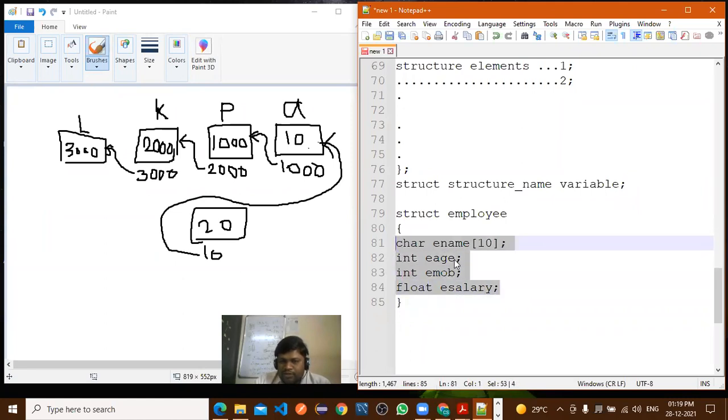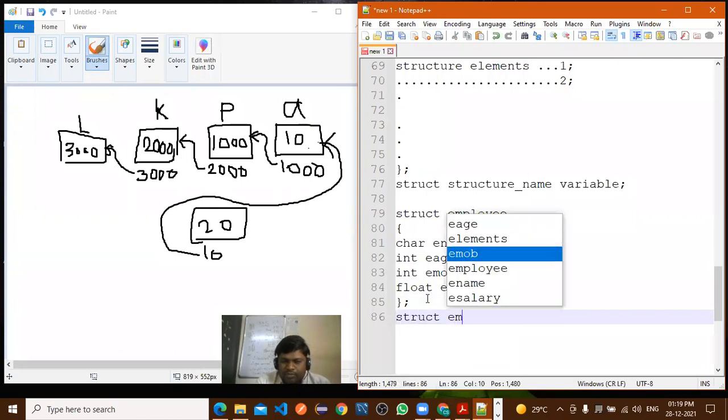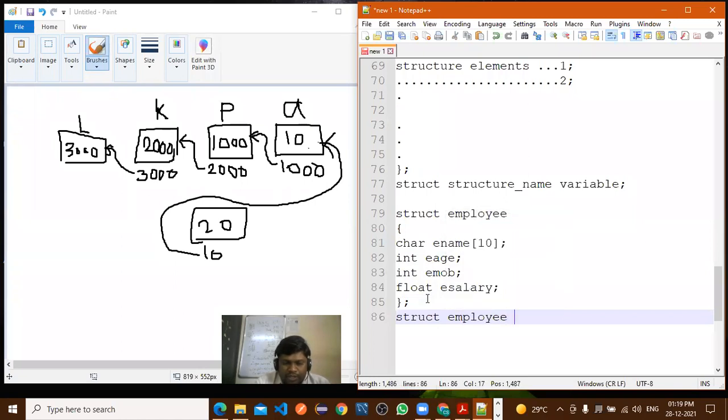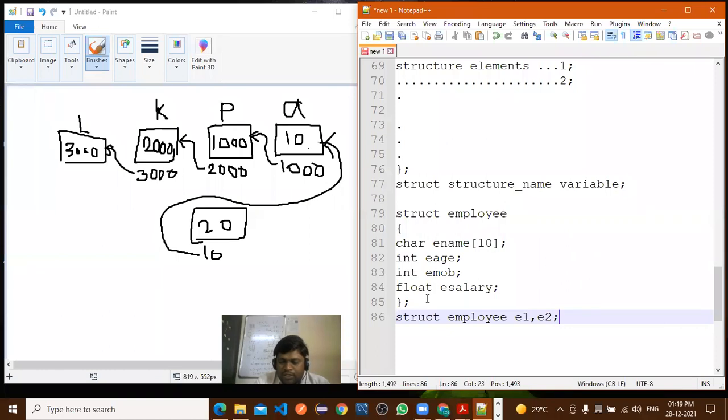Is it the same data type or different data type? Different data type, right? Now here I have written a semicolon. Now how to call this structure? Struct, what is the structure name? Employee. And after that you are declaring some variables. So E1 I have declared, and multiple variables also you can declare, E1, E2 like this, right?